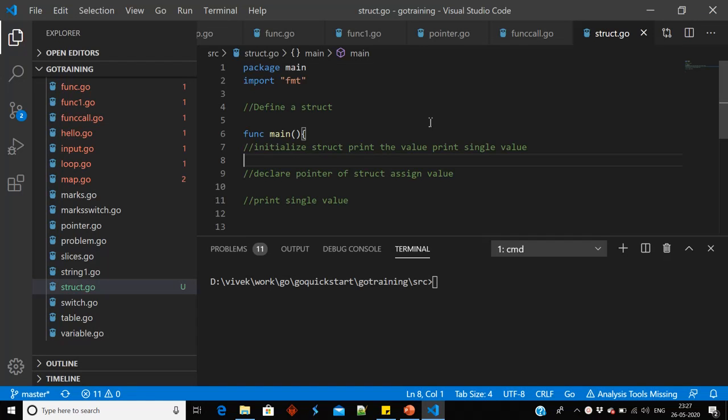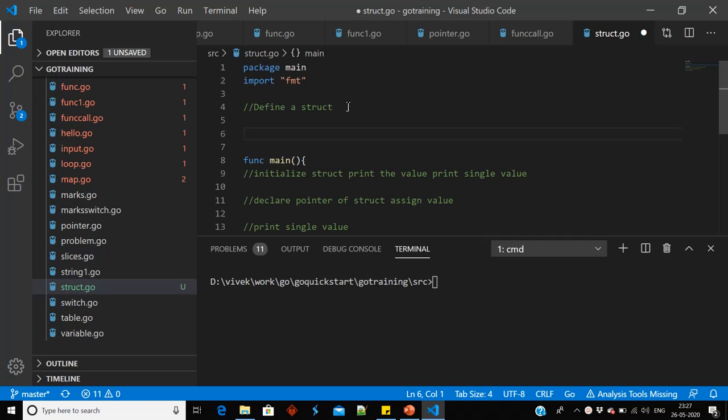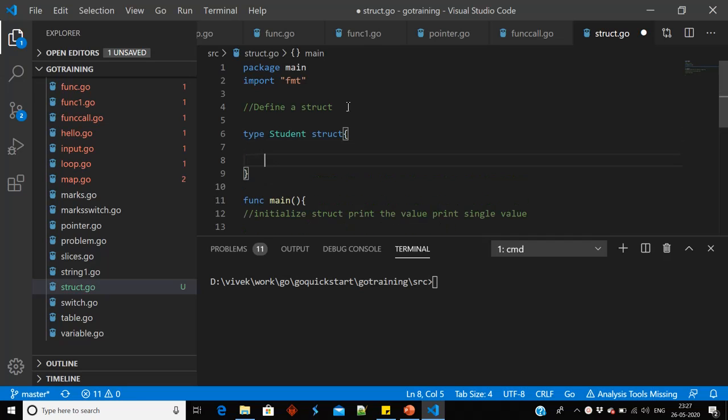Hello friends, I have already created the file struct.go. We are going to follow the following steps. First, we are going to define a structure. For defining structure, type, we will give the name. Suppose I want to define a student struct. Now we will give the key and data type.